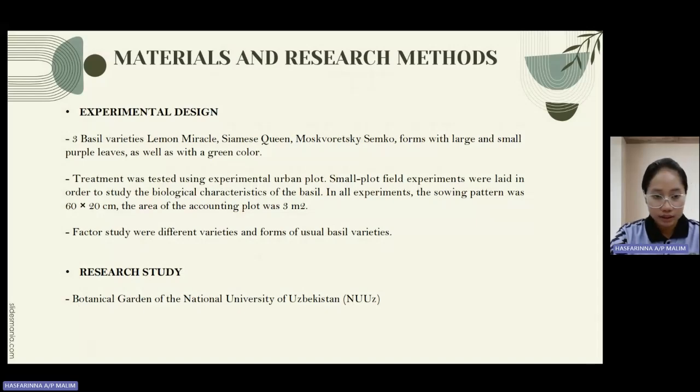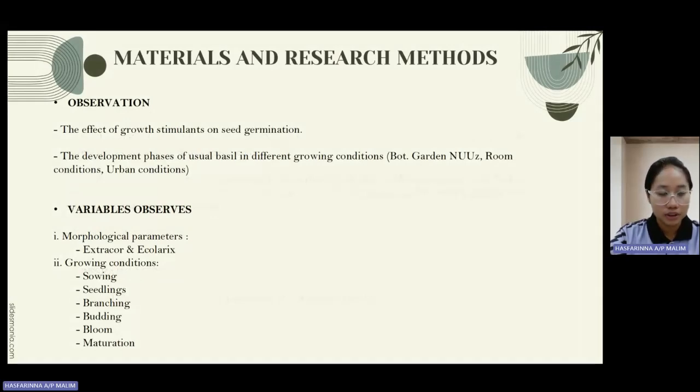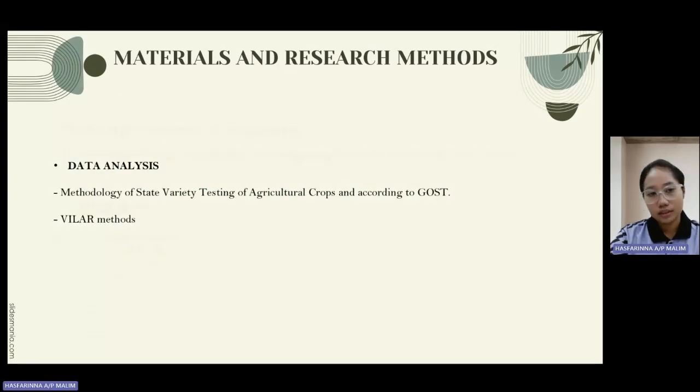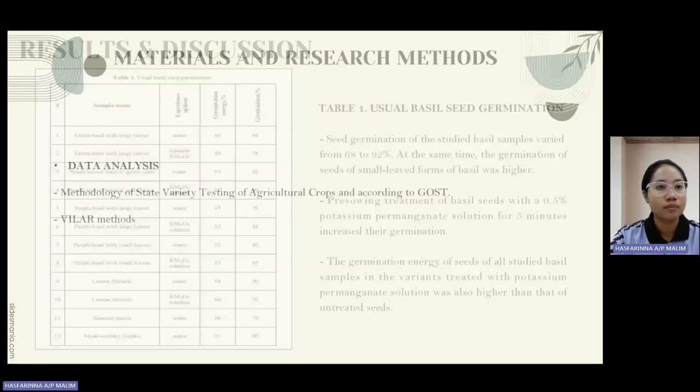The research was carried out at the Botanical Garden of the National University of Uzbekistan. We observed the effect of growth stimulus on seed germination and the development phases of usual basil in different growing conditions: the botanical garden, room conditions, and urban conditions. For variables observed, there are morphological parameters, and for growth phases, there are sowing, seedlings, branching, budding, bloom, and maturation. For the data analysis, we used the methodology of state variety testing of agricultural crops according to GOST and variation methods.